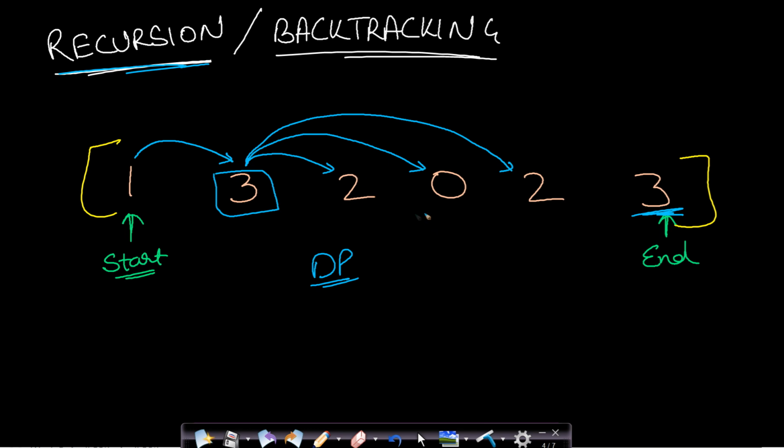I will not explain DP here. DP will be explained in minimum number of jumps to reach end in one of my future videos. So in this case, I will discuss a much simpler approach than the DP. So let us now analyze the problem even more.